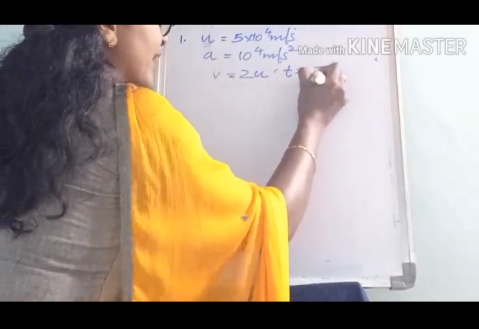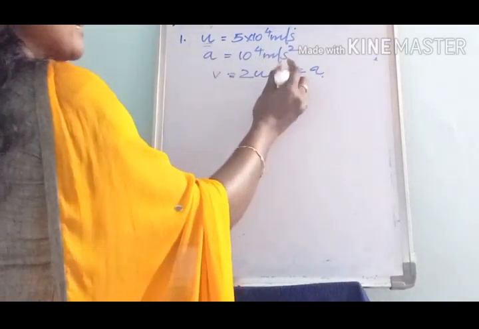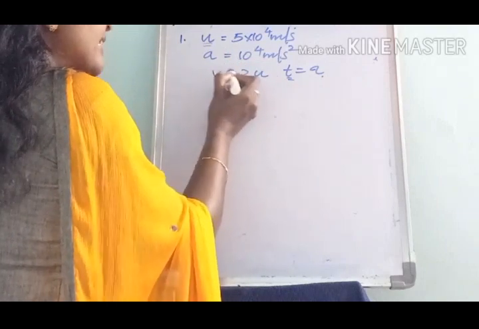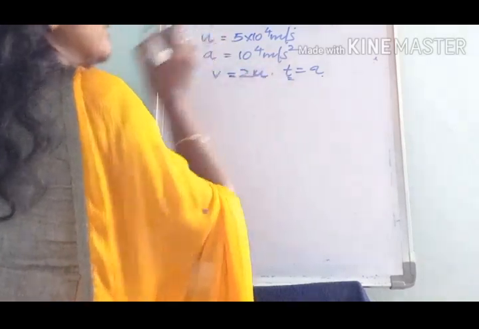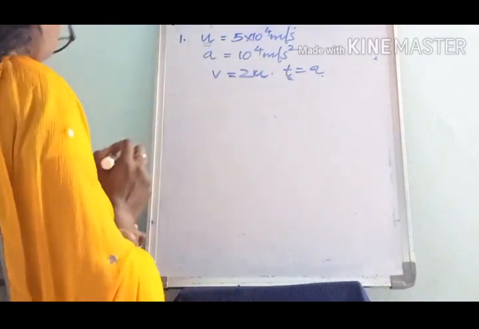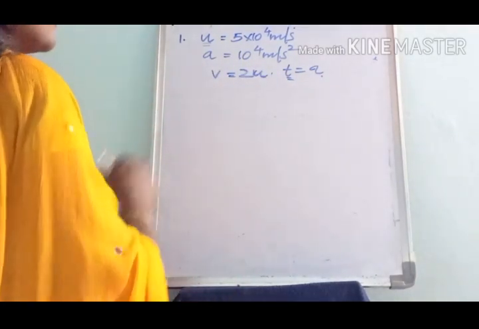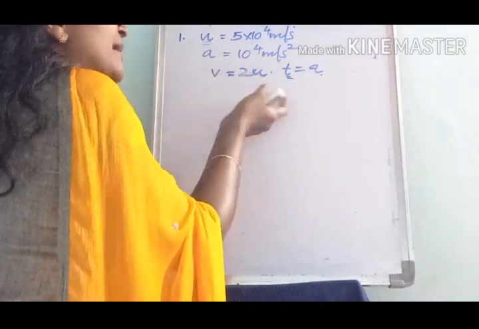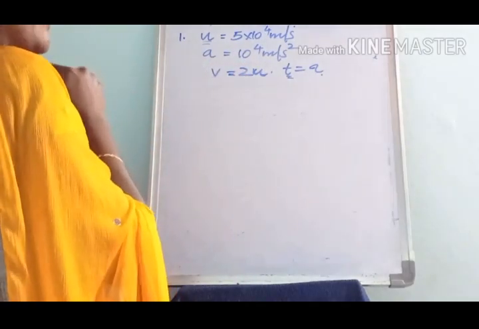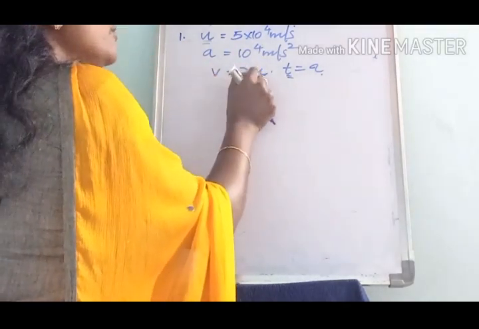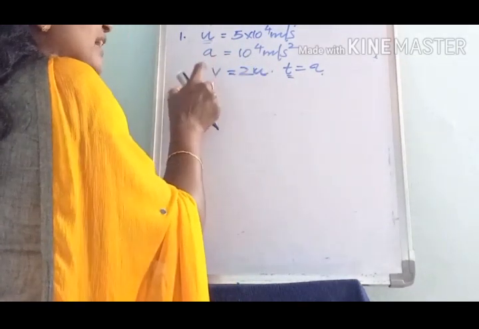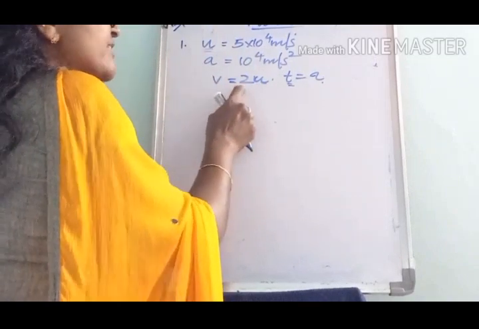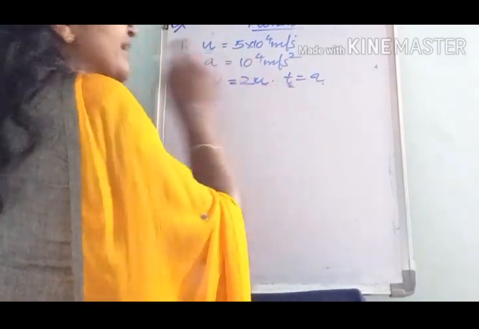That is the time we have to find, the time at which the final velocity is equal to double its initial velocity. That is the time in which the electron acquires a velocity v equal to 2u, double its initial velocity.